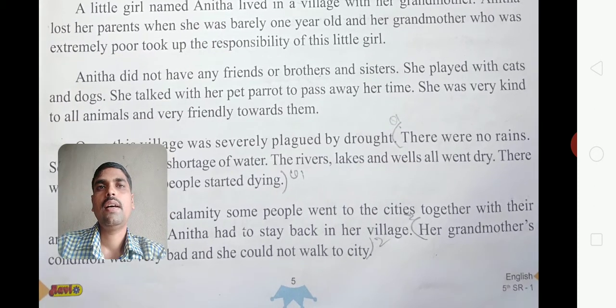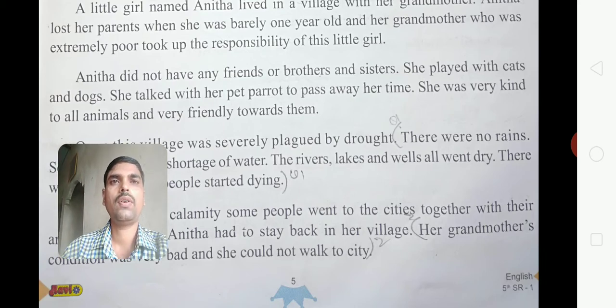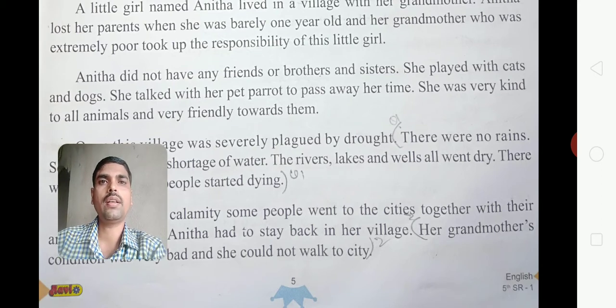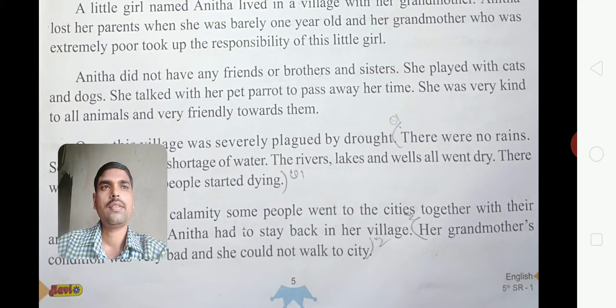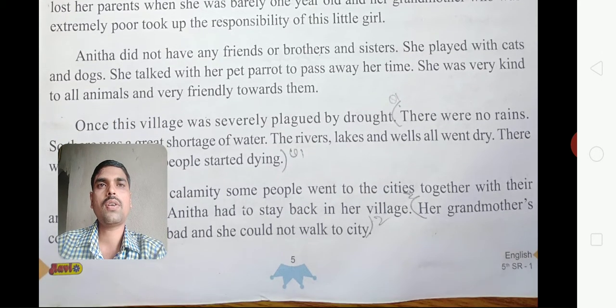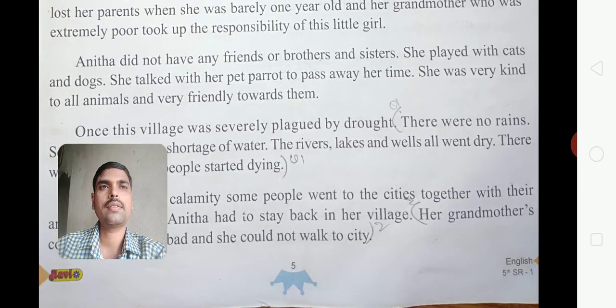And Anita did not have any friends or brothers and sisters. She was alone in her home. She played with the cats and dogs because she was alone in the house. And she talked with her pet parrot to pass her time.